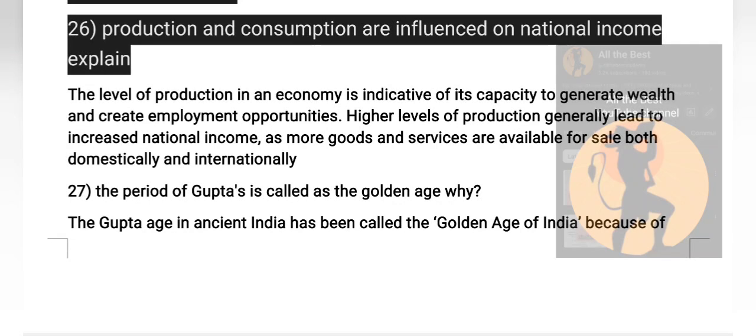So production and consumption are influenced on national income. Explain. See, the level of production in an economy is indicative of its capacity to generate wealth and create employment opportunities also for the people who are living. Higher levels of production generally lead to increased national income. See, if we produce more and more, then our income will be more, as more goods and services are available for sale both domestically and internationally. Domestically means inside India we are selling it, and internationally, so outside India we are selling. Then we are going to get higher sales and higher profit.